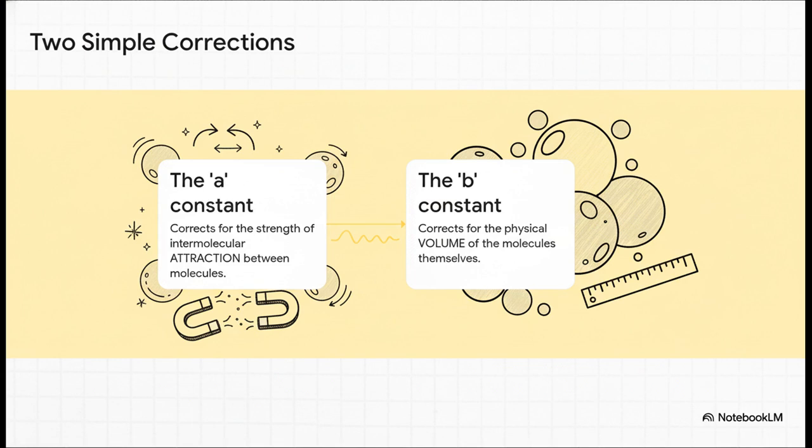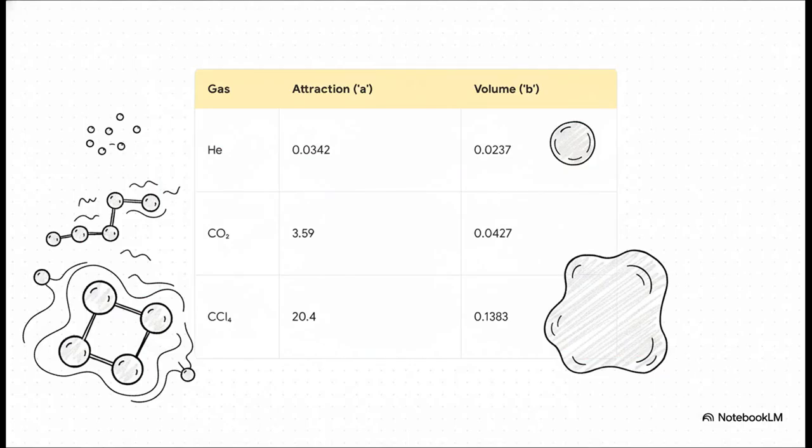Problem meets solution. And what's so cool about this is that these correction factors are different for every single gas. They're like a unique fingerprint. So you can see here, tiny little helium has super low values for both attraction and volume. But a big, beefy molecule like carbon tetrachloride, its values are way, way higher. The equation is actually tailored to the gas you're working with, which makes it so much more accurate.